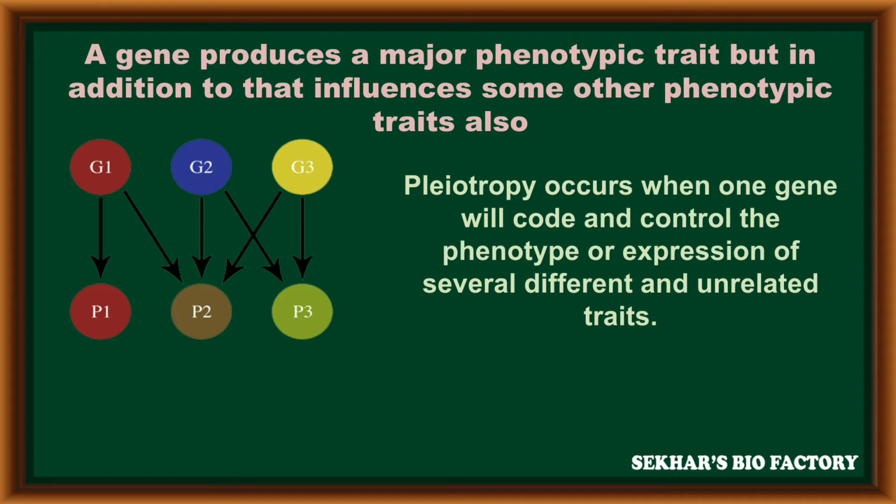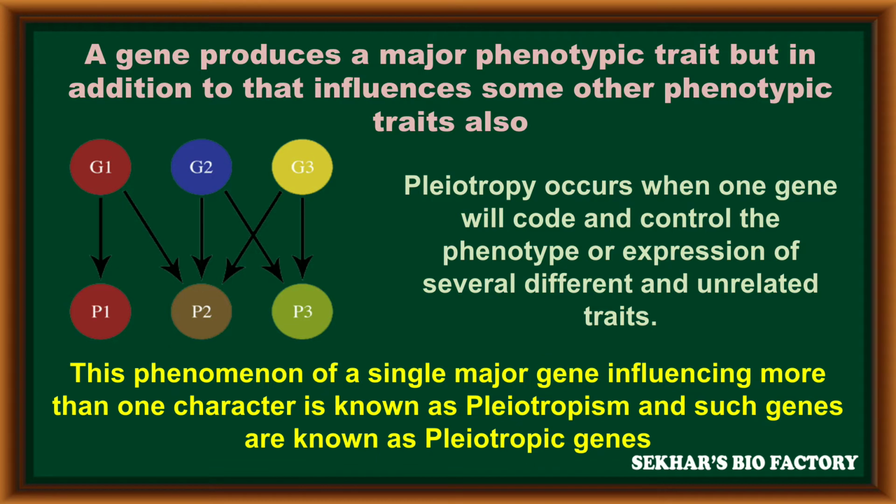Pleiotropy occurs when one gene codes and controls the phenotype or expression of several different unrelated traits in a living organism. This phenomenon of a single gene influencing more than one character is known as pleiotropism, and the genes responsible for this are called pleiotropic genes.